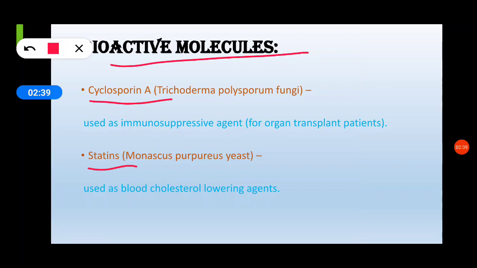Cyclosporin A is produced from Trichoderma polysporum, statin is produced from Monascus purpureus. Cyclosporin A is used as an immunosuppressive agent, and statin is used to lower the cholesterol level in the blood.